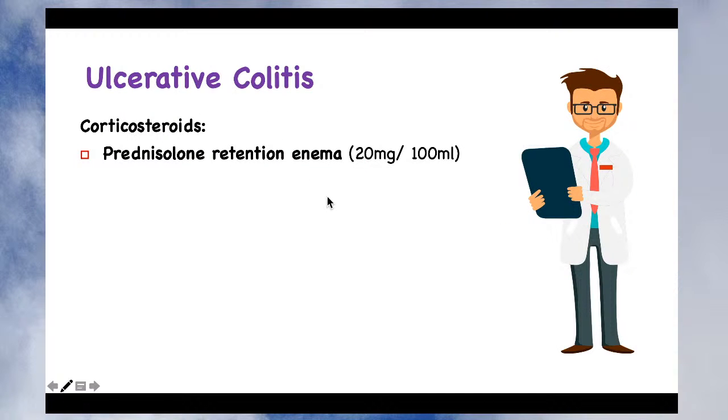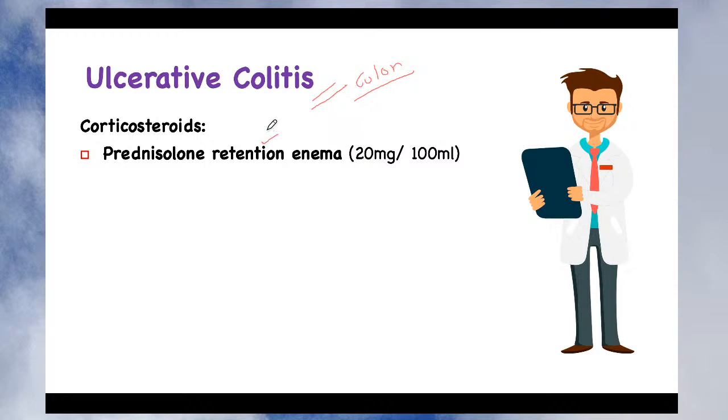So as I mentioned, the first category of drug we use is the corticosteroid. The drug belonging to this category is prednisolone. And since we are giving treatment of ulcerative colitis, and we know in case of ulcerative colitis which portion of the intestine is involved, there is involvement of the colon. Okay, so the best formulation for the treatment of ulcerative colitis is either the retention enema, which is inserted from the anus, or the suppository.